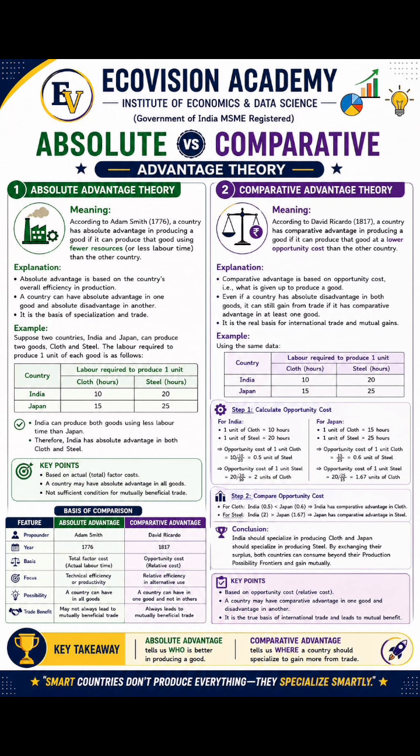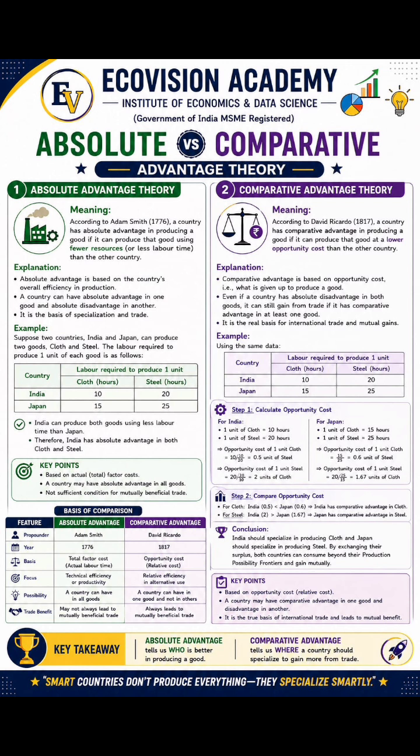Then India should produce cloth as they are having higher comparative advantage in the production of cloth, and Japan is having higher comparative advantage in the production of steel. So Japan should produce steel and both of them should be doing trade among each other. In this way, comparative advantage theory is telling us that every country should produce the product of their comparative advantage and do the trade according to that.